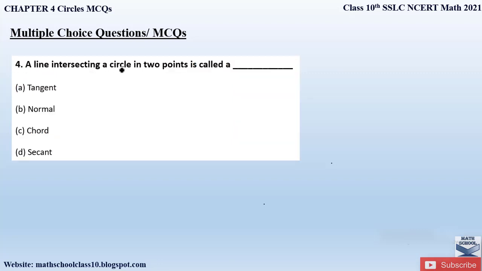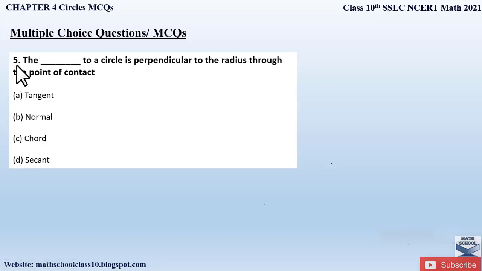Question number 4. A line intersecting a circle in 2 points is called as. Okay, so we have a circle and if we have a line drawn which is intersecting at 2 points of a circle, let these be point A and point B. So what is it called? It is called a secant. That is option D.